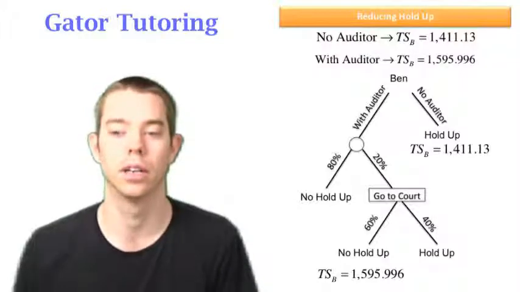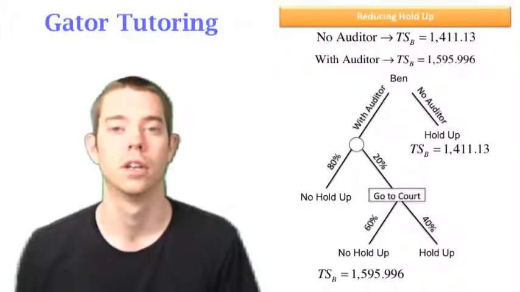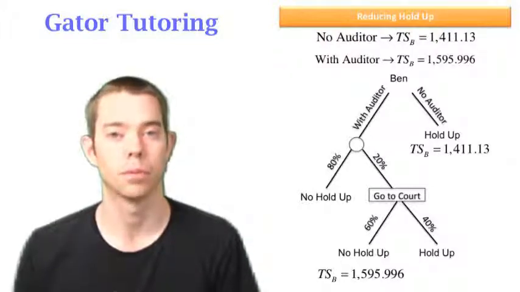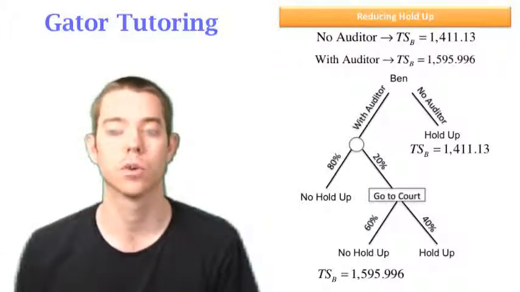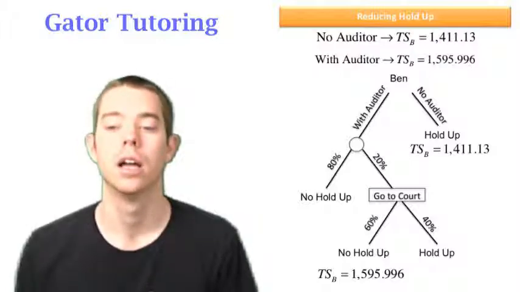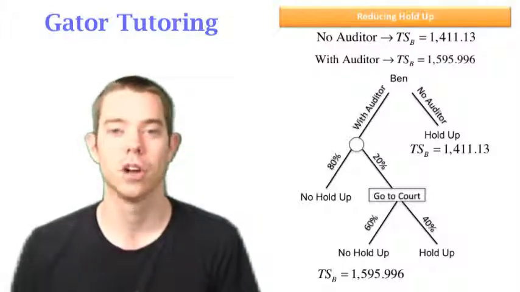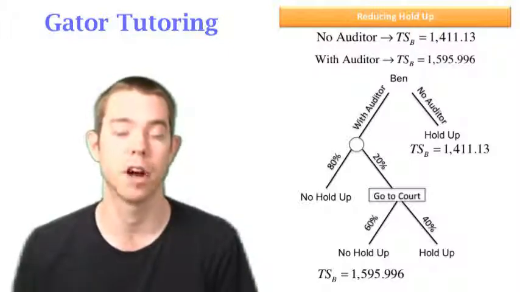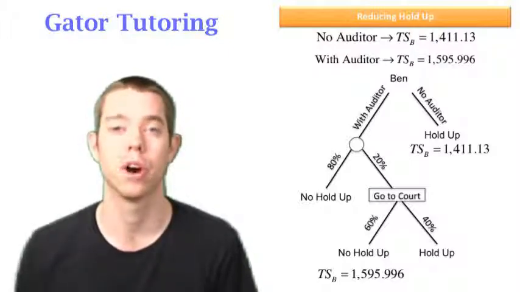And that, again, that total surplus was 1,595.996. So here, again, we're just looking for the value of the auditor. We're going to subtract those two numbers. We know it's a positive answer. And just like in the value of information questions, this is how we solve for the most that Ben would be willing to pay for the auditor, which is the actual value that the auditor creates.